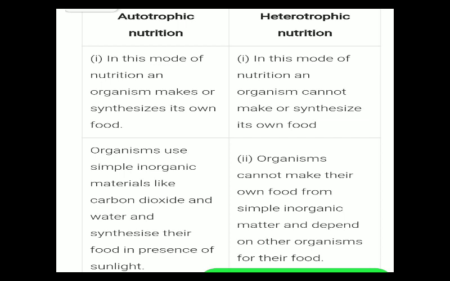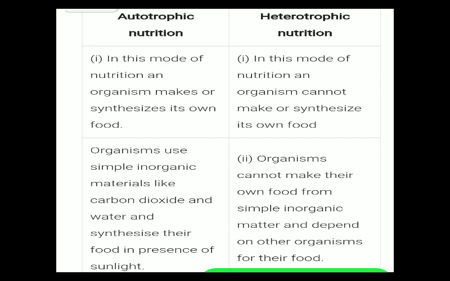In autotrophic nutrition, organisms use simple inorganic materials like carbon dioxide and water to synthesize their food, but in heterotrophic nutrition, organisms cannot make their own food from simple inorganic matter and depend on other organisms for their food.